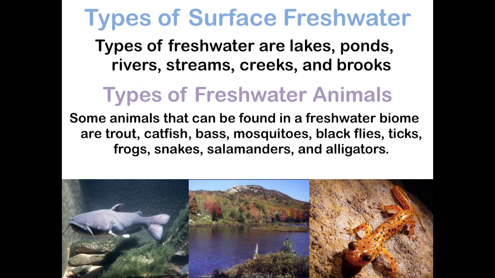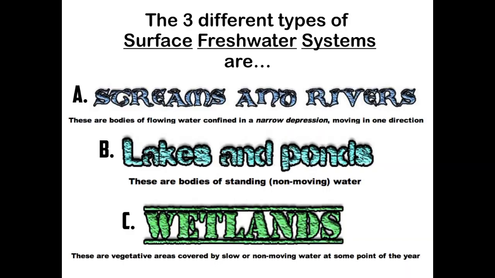Many animals, many fish, snakes, turtles, alligators, many insects such as flies and mosquitoes live in and around freshwater systems. So actually some insects that live on the outside or the banks of a lake or a river would still be considered freshwater animals. The three specific types of freshwater systems are streams and rivers, lakes and ponds, and wetlands.